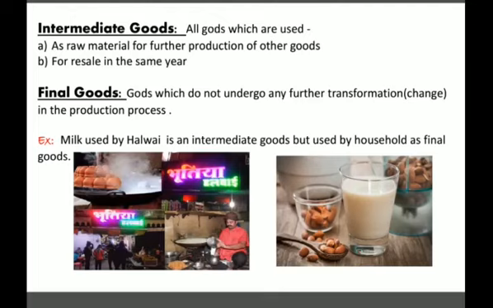And if milk is used by a halwai, then for that halwai, milk is the raw material. He's making tea or sweets from that milk to sell it, not to drink it.